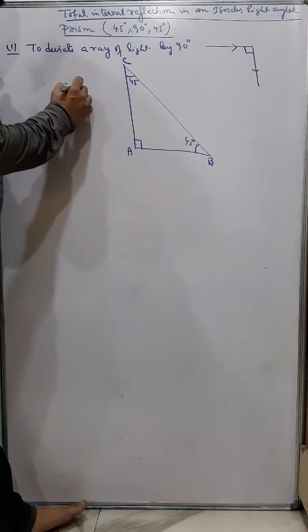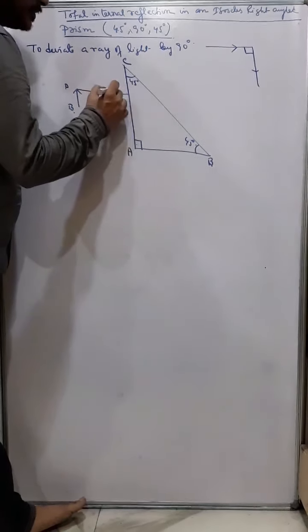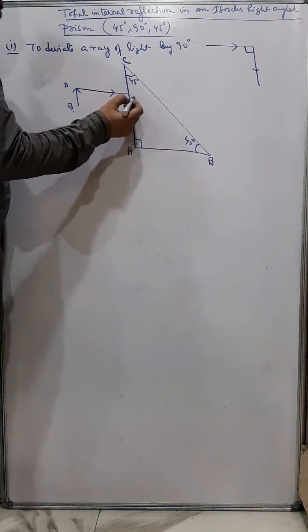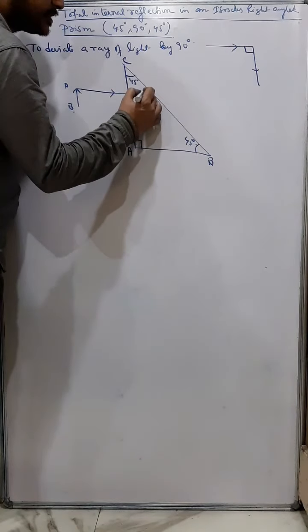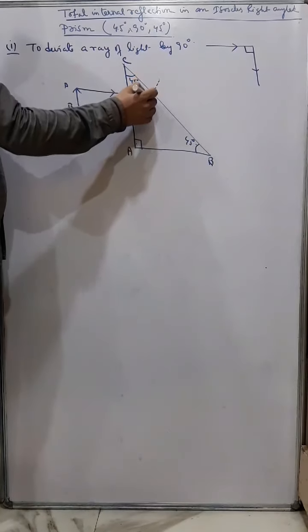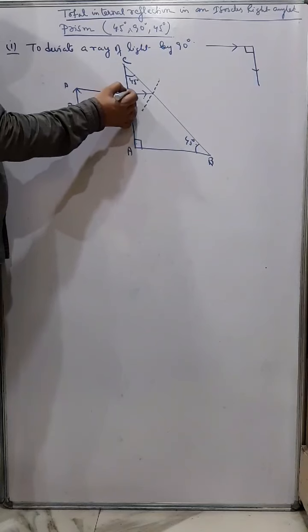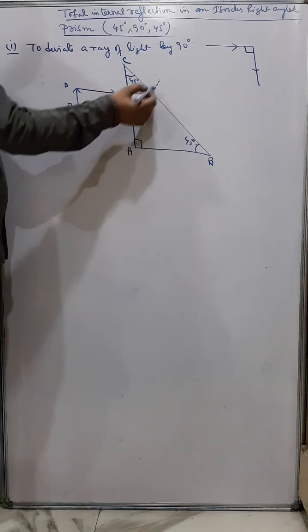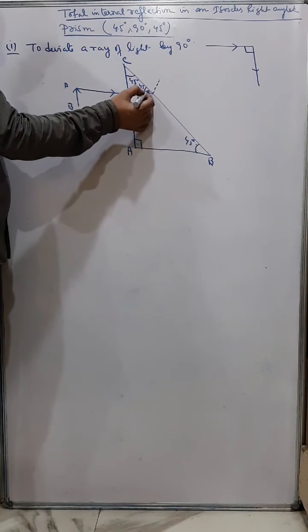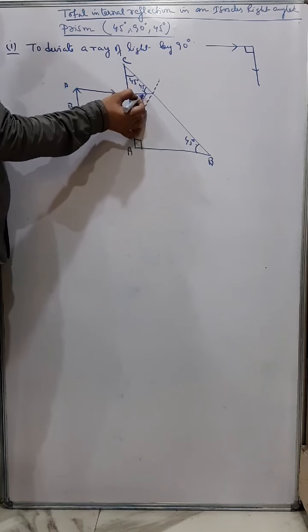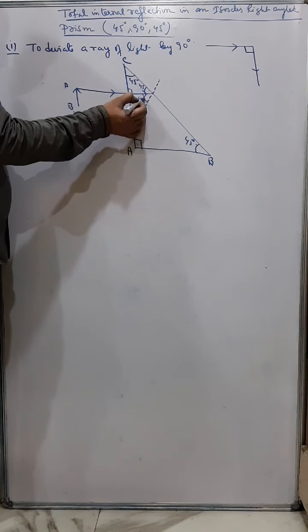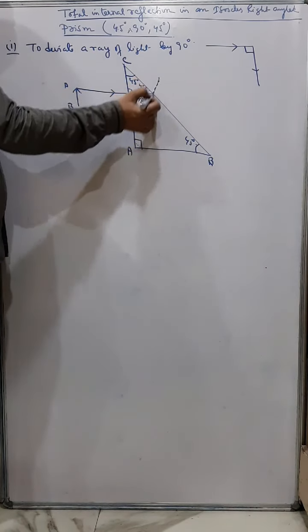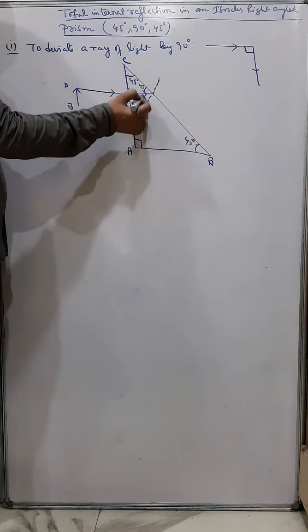Now let us take two rays to explain. Now suppose a ray of light falls on the surface of the prism in this way, but as you know it's falling at 90 degrees, so it will go undeviated and it will go straight. And now this is the normal, and you can understand this is 90, corresponding 45, so this will be 45, and since this is the normal, out of 90 this is 45, so again this angle becomes 45. Now this angle is 45, this is the incident ray and this is the normal, so this becomes the angle of incidence.